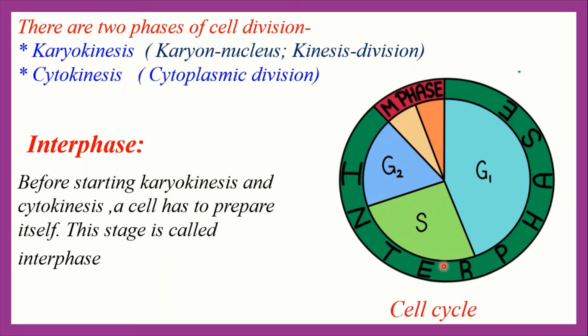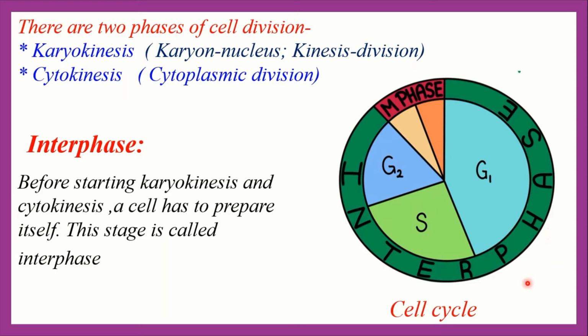Interphase covers a large period, almost 90 to 95% of time of cell cycle. Previously, the step was considered as resting phase, but in 1950, it was found that it is a very active step.